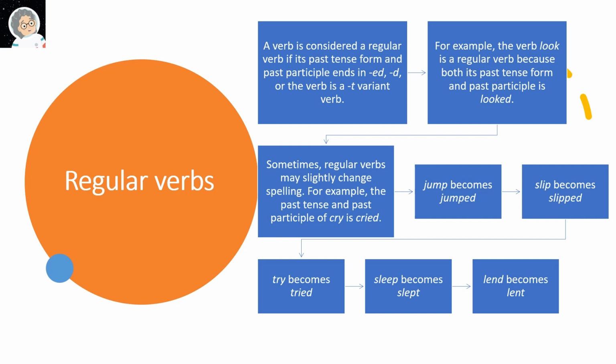Sometimes regular verbs may slightly change spelling. For example, the past tense and past participle of cry is cried. Jump becomes jumped. Slip becomes slipped. Try becomes tried. Sleep becomes slept. Lend becomes lent.